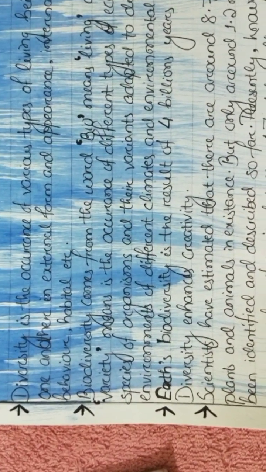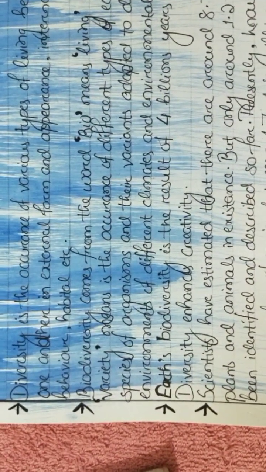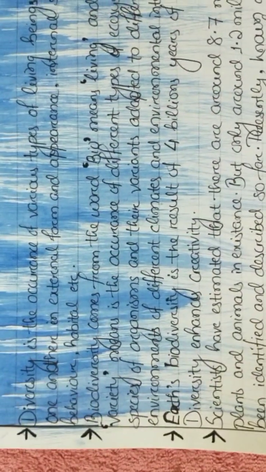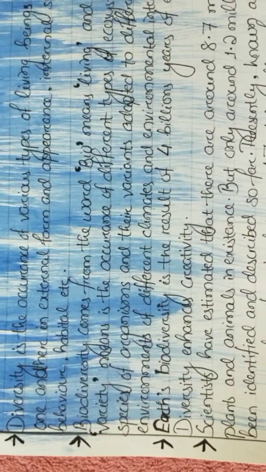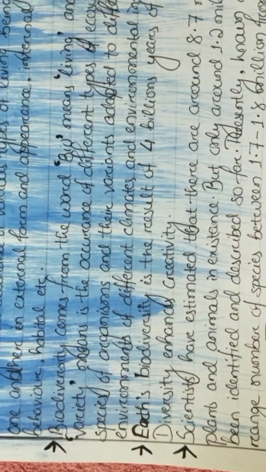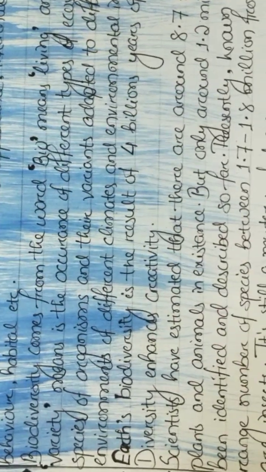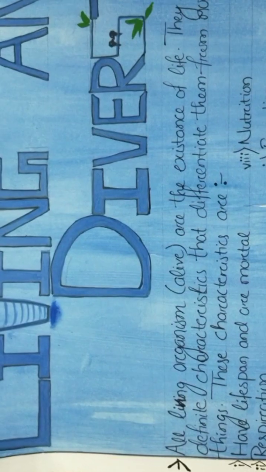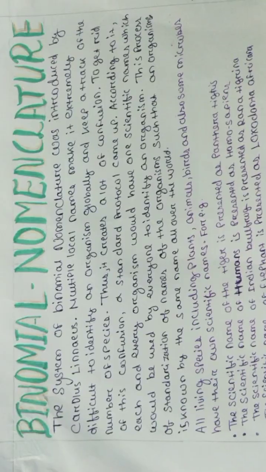Every year 10,000 or more species are being added to the expected diversity. To this beautiful world, biology gives our creativity to learn why we live, not only our own life but also how and with what others live every day. So, the living and biodiversity part ends here. I will move to the next part, binomial nomenclature.